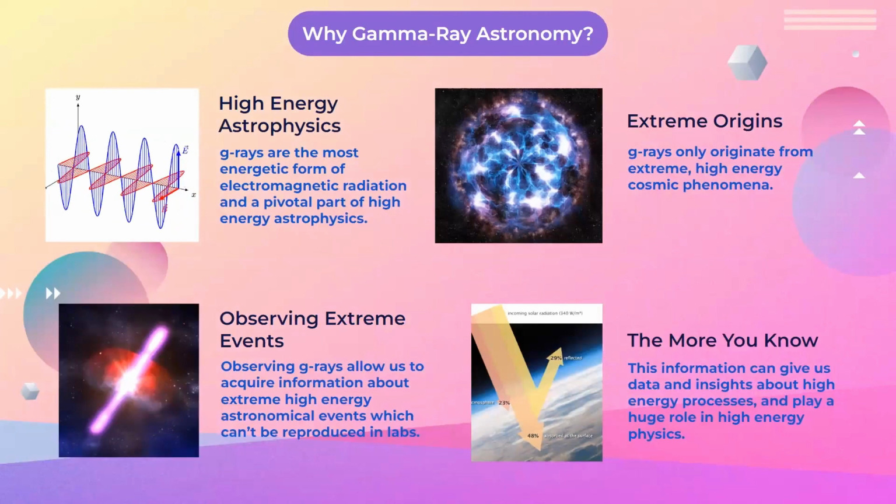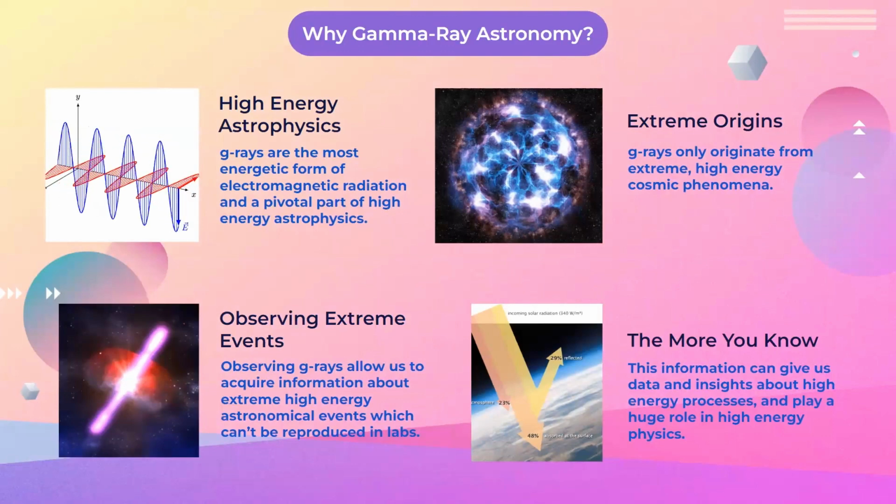Gamma rays are the most energetic form of electromagnetic radiation, so they're a pivotal part of high-energy astrophysics. Gamma rays originate from some of the most extreme and exotic high-energy sources in the cosmos, such as quasars, supernovae, and colliding neutron stars. Thus, observing gamma rays allows us to find, observe, and acquire information about extreme high-energy astronomical events which cannot be reproduced in labs. The information here can tell us a lot about how matter and the laws of physics behave under extreme conditions. This can give us insight into a plethora of scientific questions, such as how subatomic particles interact, or what the first moments of the universe were like.